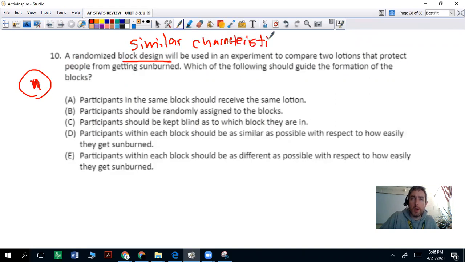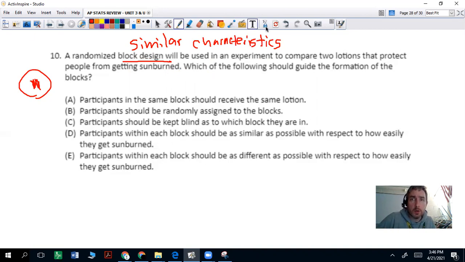So in this problem here, think about what would be a good way to block people using sunblock. You have very pale skinned people or maybe darker complexions. They're going to have different reactions to the sun, and the lotions might also impact how they react to those. So when we're doing the blocks, you want to think about getting people with similar characteristics in those blocks. You have a bunch of really pale people in a block.